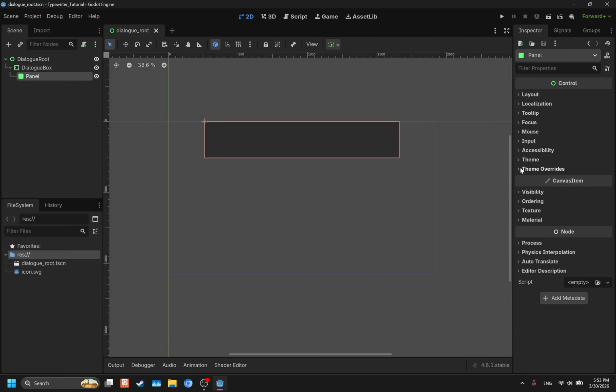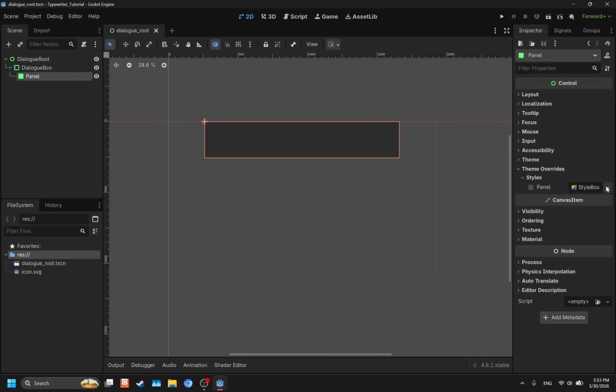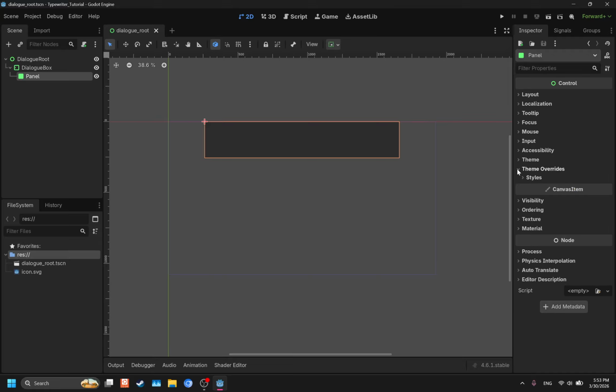Okay, so if you do want to make it a different color, I'm not sure, but if you go here in the drop down, there's a thing called theme overrides, styles, and there's a thing called style box. You have to make a new one, but if you want to make it a flat color, you go to style box flat, and then you edit the color from there, and then apply it to the panel with the checkbox. But we're not doing that right now, since this is just a tutorial. We're not going to do anything too fancy.